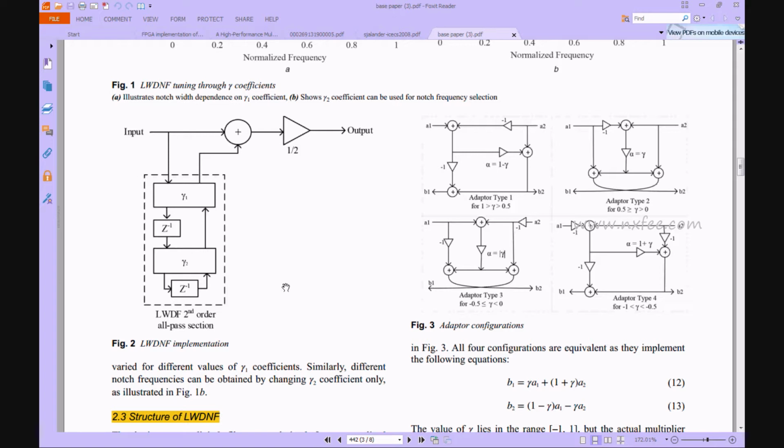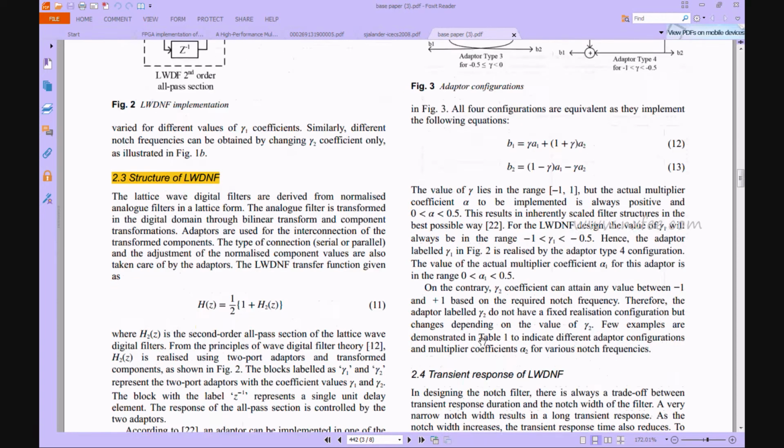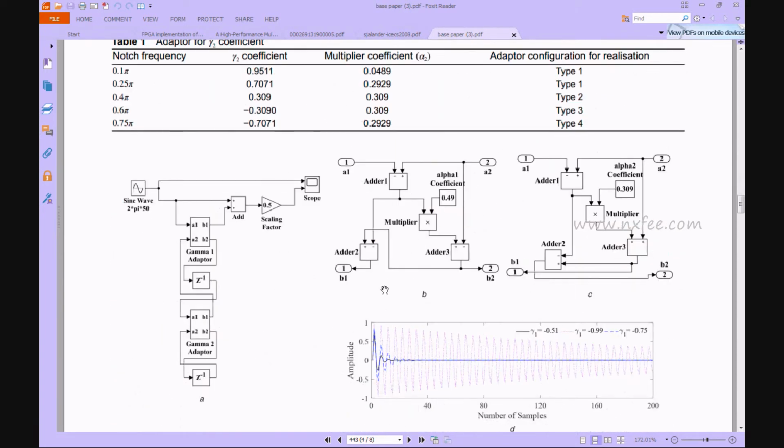Here we implemented two methods with an adapter based configuration. In figure 3 they give four different adapter based configurations, but we use only two different adapter based configurations as per the proposed method. These adapter based configurations have a number of multiplications and adders. We plan to reduce the multiplier and adder based logic gates.